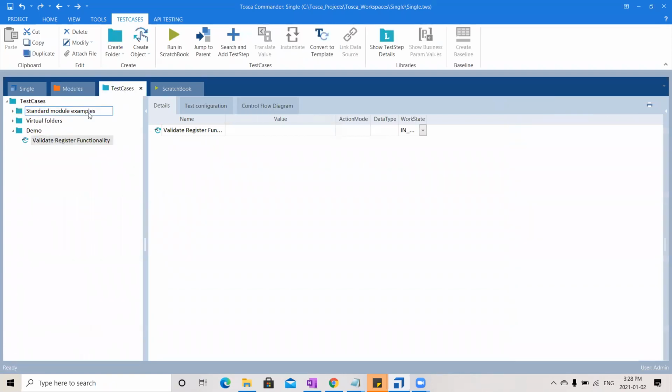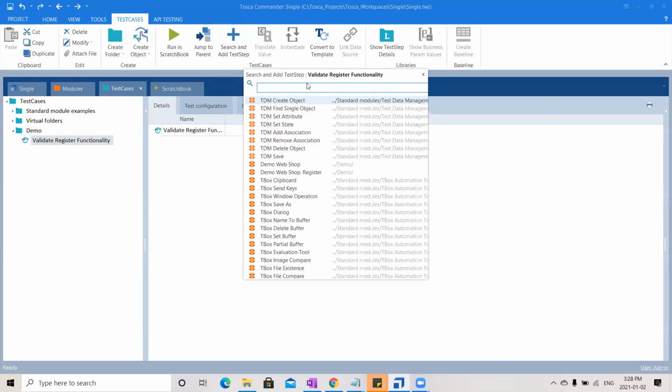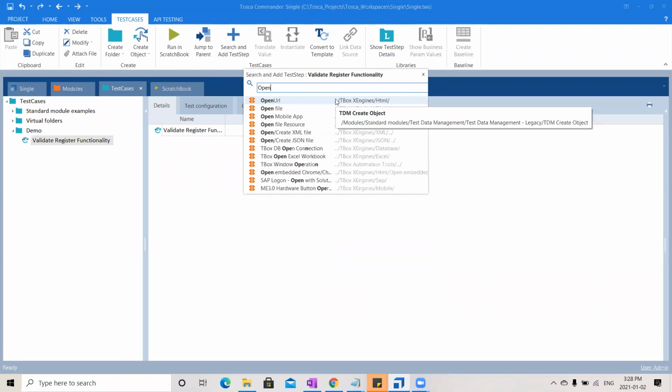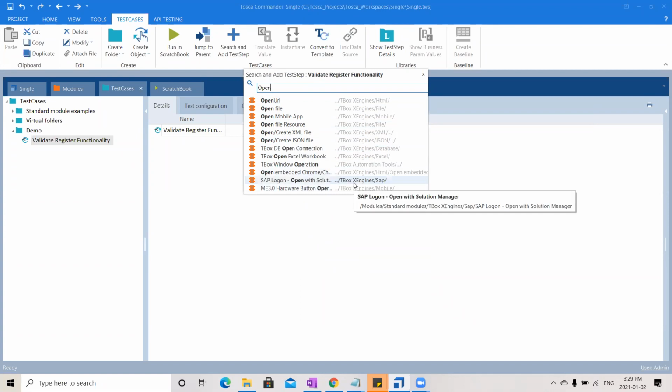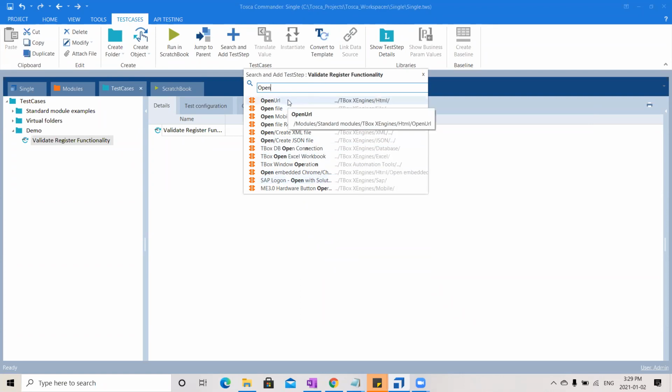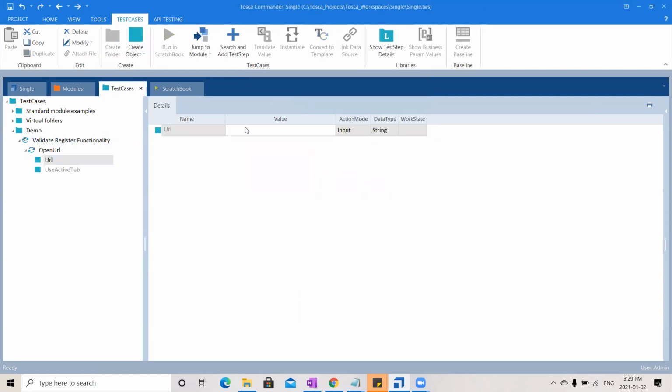So at that time, all you need to do is click on your test case and see here there is a plus icon. The shortcut is Control plus T. Click on this. Immediately this one will open. Just type here "open". See, using open, these are the different modules that are available. So see, I have Open URL. Just select this. And here there is an option value, and here I have some action mode.